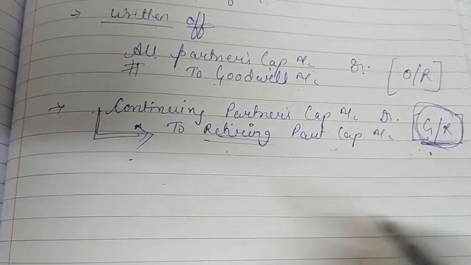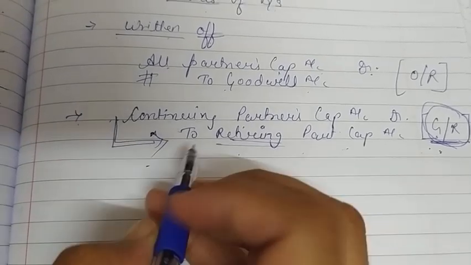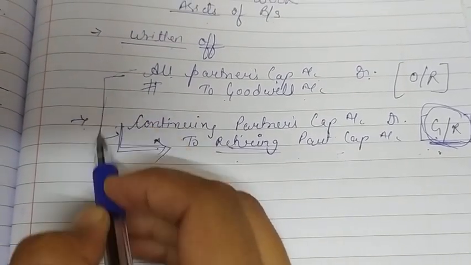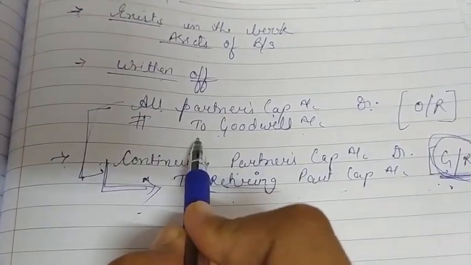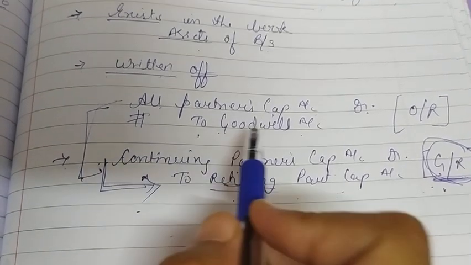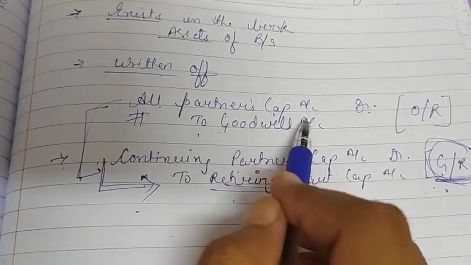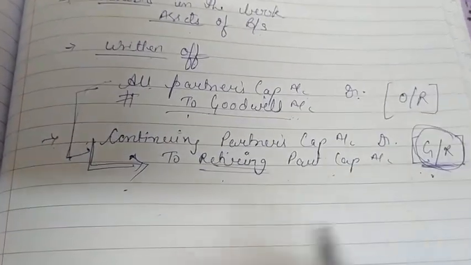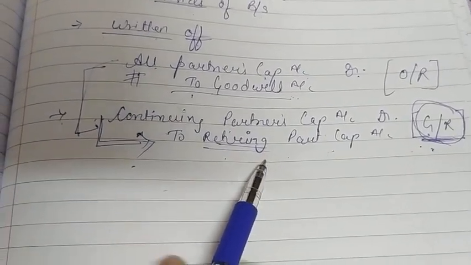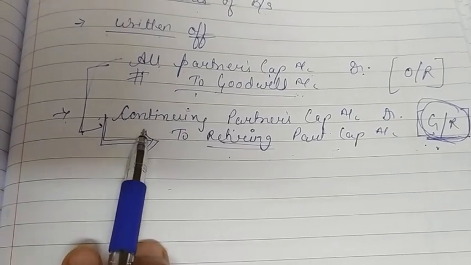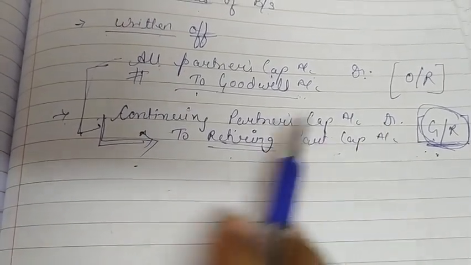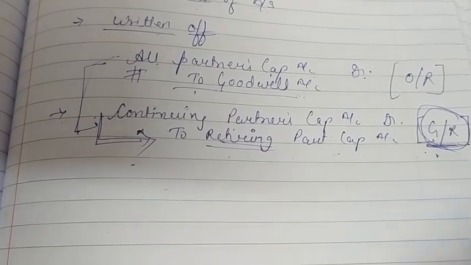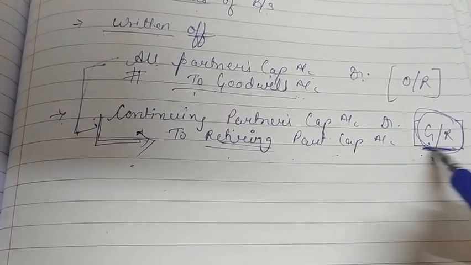Okay, so two entries we will have to do. If goodwill already exists, then we will do the entry of all partners capital account debit to goodwill account. We will write off that goodwill, and if the goodwill arises in the firm, then the entry will be continuing partners capital account debit to retiring partner's capital account, and that should be done in the gaining ratio.